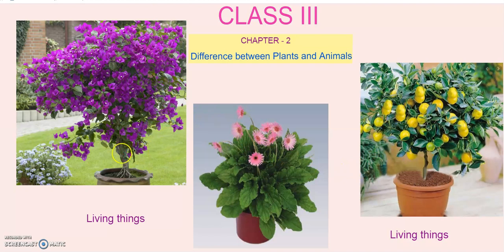As we know, plants and animals are living beings. They differ in many ways. How do these plants and animals differ? Yes, they differ in their food, in their breathing, in their movement, etc. Can these plants move from their place? No. Can this plant move from its place? No, it cannot move from its place. Plants cannot move from their place.